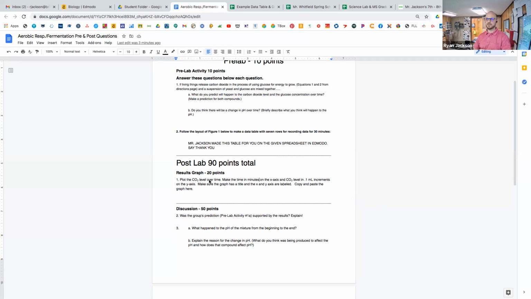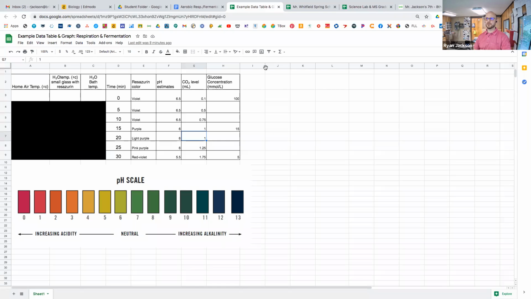Plot the CO2 level over time. Make the time in minutes on the x-axis and CO2 level in 0.1 milliliter increments on the y-axis. Make sure the graph has a title and the x and y-axis are labeled, and you copy and paste the graph right here. Okay, so let me get to the example data table and what it should look like and what you guys need to do.